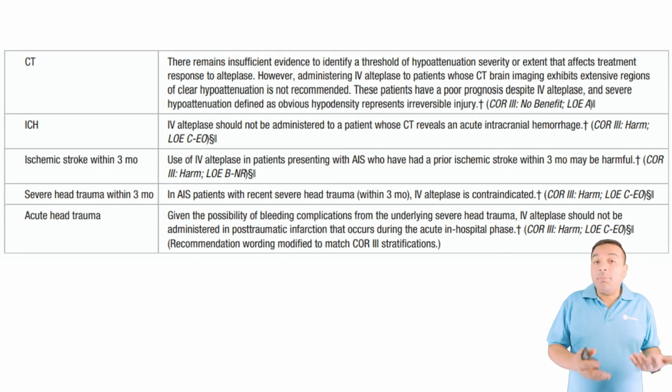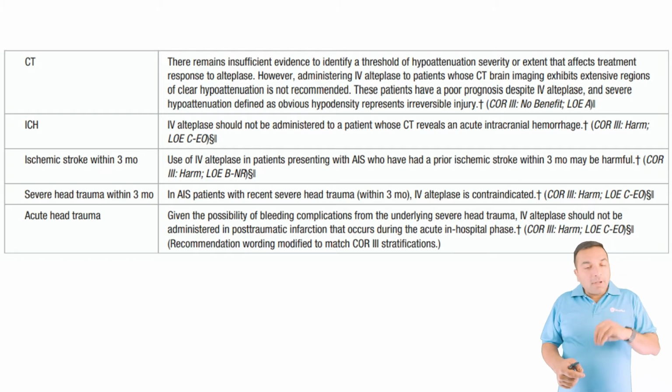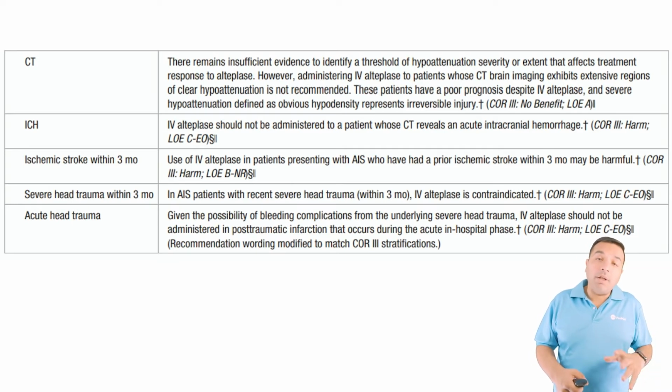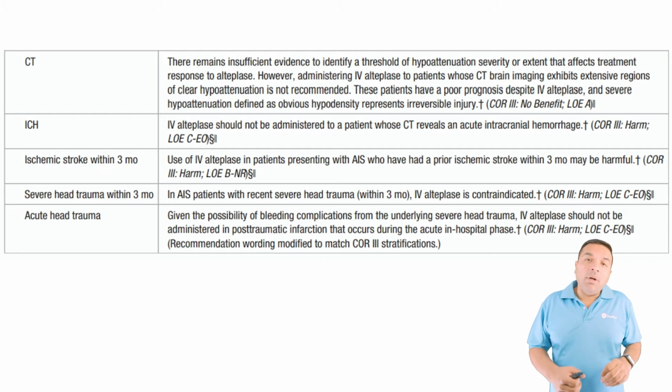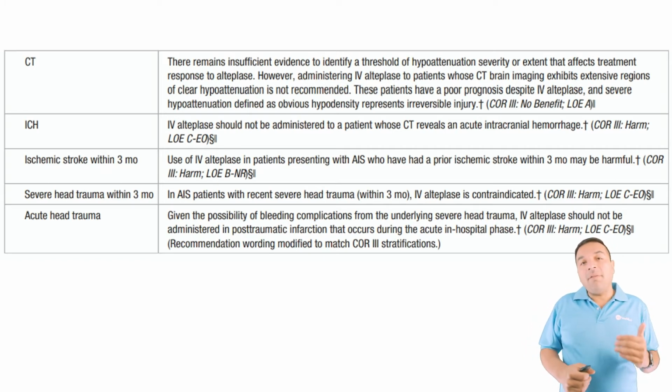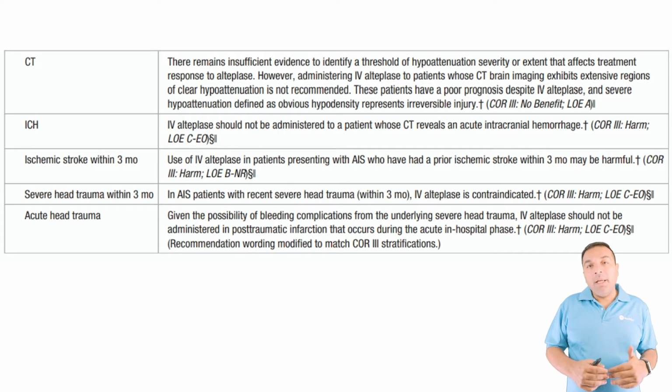And if you have other options, like a large vessel occlusion that can be thrombectomized, you should consider that as compared to TPA. Severe head trauma is a real big issue, because patients who have severe head trauma are known to have diffuse axonal injury. As a matter of fact, we have seen blossoming of contusions days after the initial event, and therefore their chance of having a bleeding event in the brain is significantly higher.